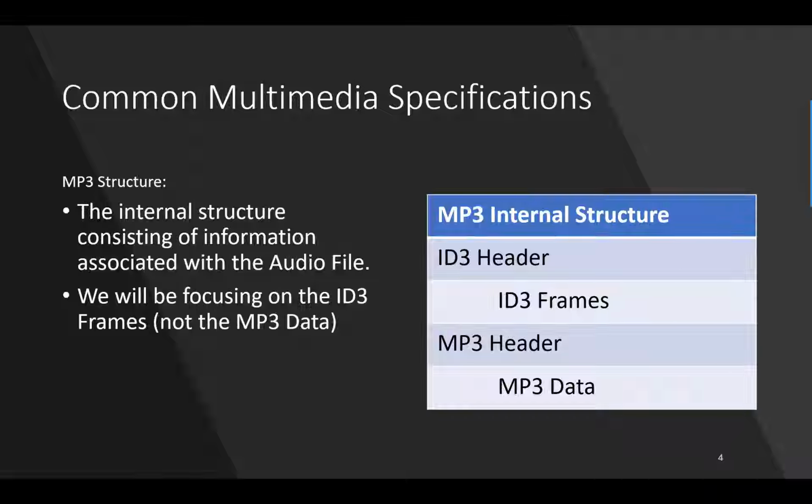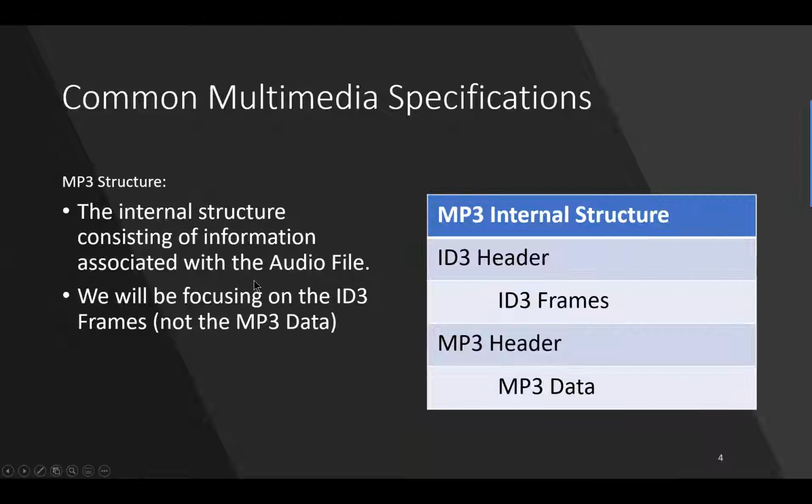Really important when we look at MP3 is the internal structure. And we're really going to focus on the ID3 header of MP3 for storing hidden content, or doing steganography. So the internal structure consists of information associated with the audio file. And again, we're going to be focusing on the ID3 header and the ID3 frames, where the MP3 data is basically the compressed audio information that is part of each frame.